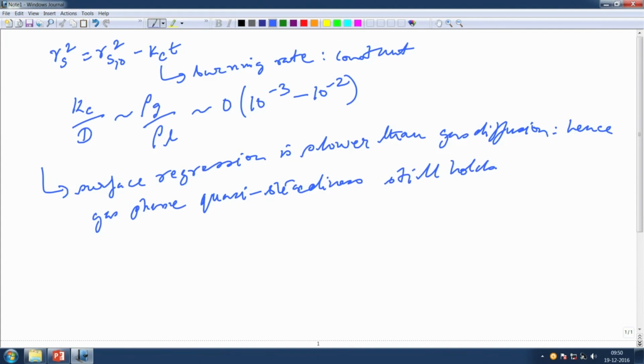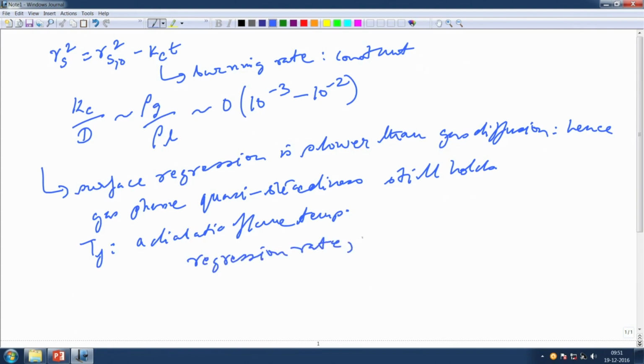Remember also that Tf was the adiabatic flame temperature, this we wrote in the last class also, the flame temperature for this stoichiometric flame. During this period of droplet combustion, and this you should remember, the reaction standoff distance ratio is given by Rf by Rs.